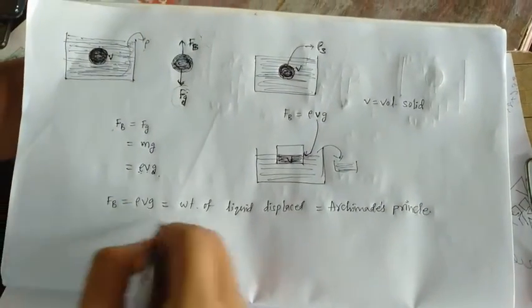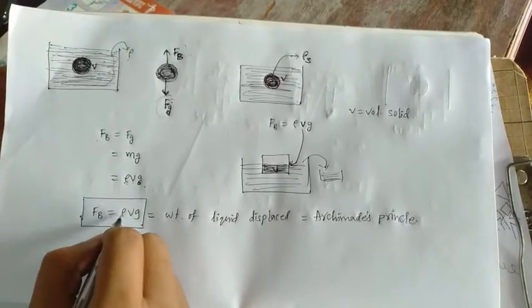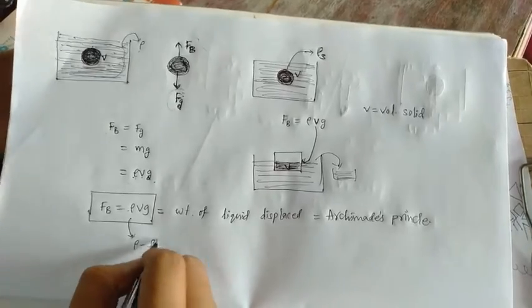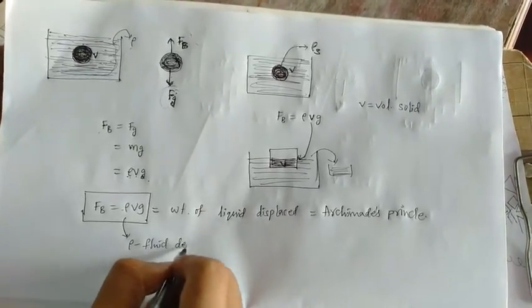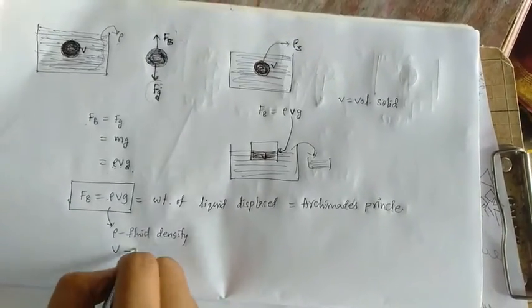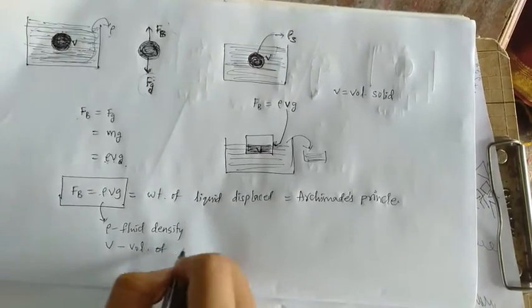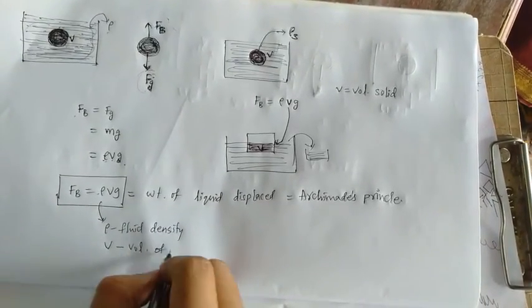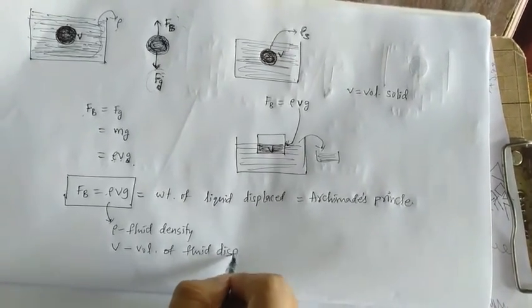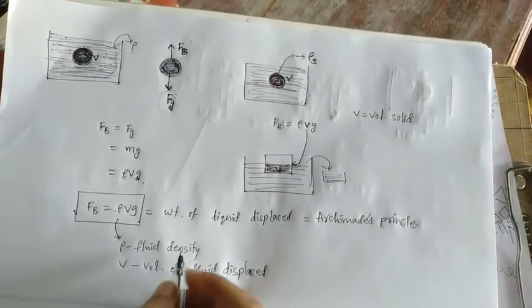So finally we end up with the equation: buoyancy force is equal to rho times V times g, where rho is the fluid density, V is the volume of the fluid displaced, and g is the gravity.